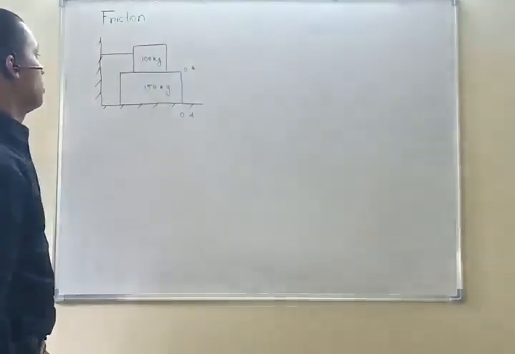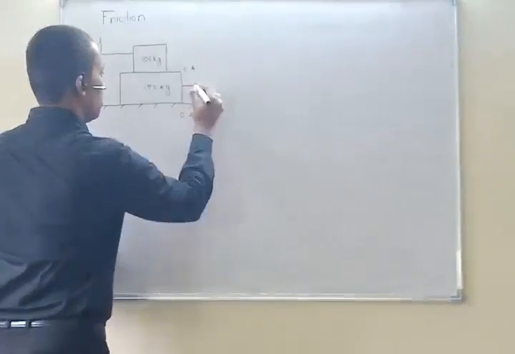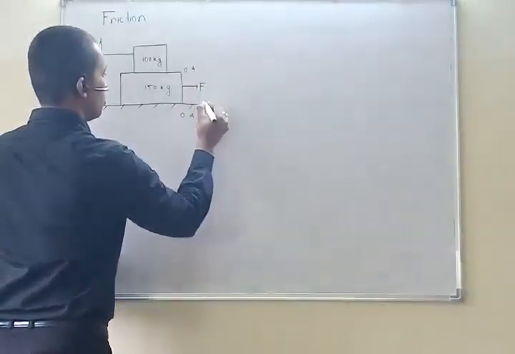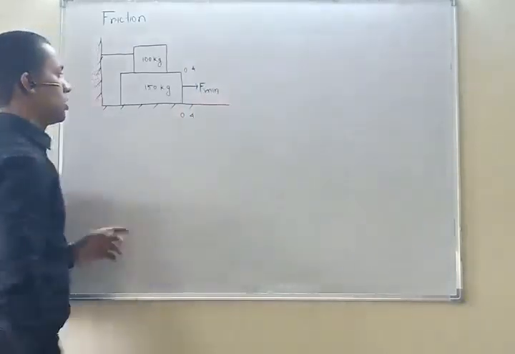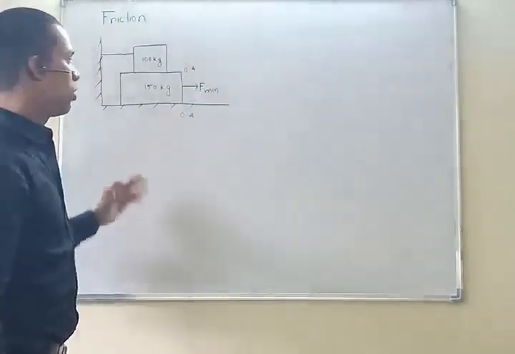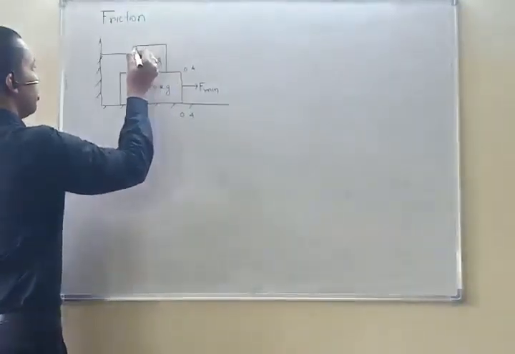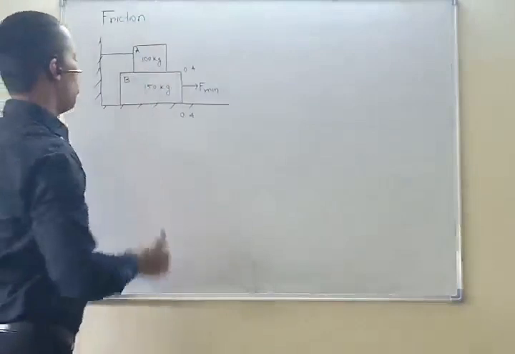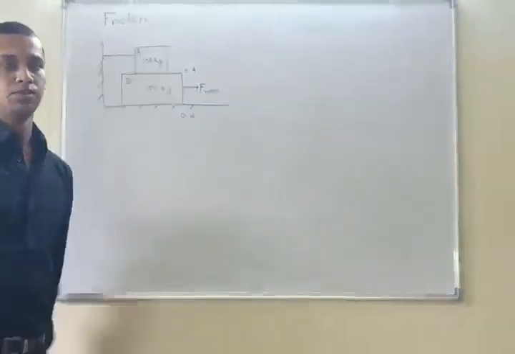Now he has asked what is the frictional resistance, or what is the minimum force. If we apply the minimum force, what should be its value for which block B will start to move? This is block A, this is block B. For what minimum force will block B just start to move?